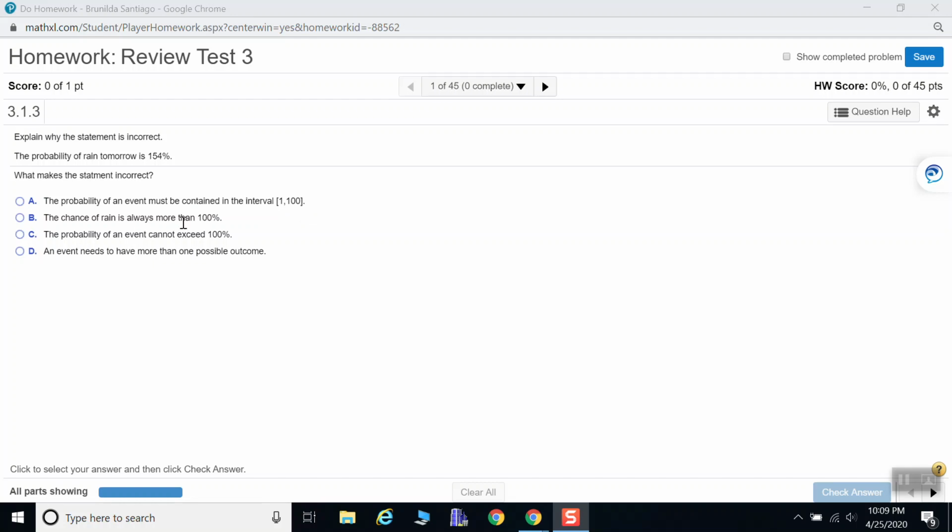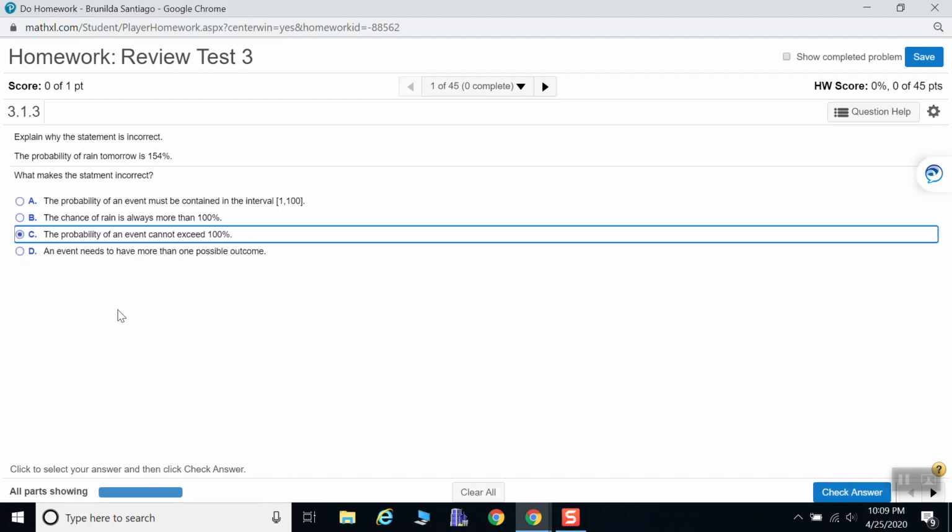The chance of rain is always more than 100%. That is incorrect. The probability of an event cannot exceed 100%. Another choice: an event needs to have more than one possible outcome. And that is just not relevant to this problem. So the correct answer is the probability of an event cannot exceed 100%.